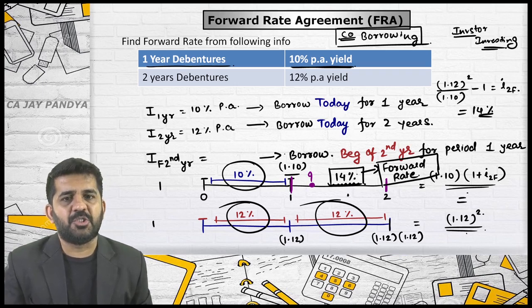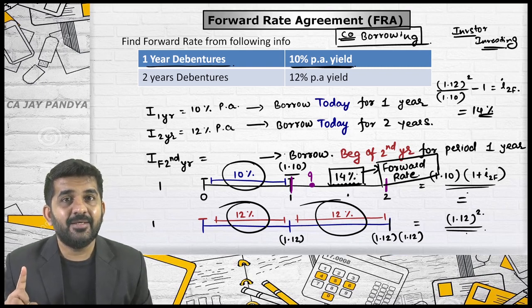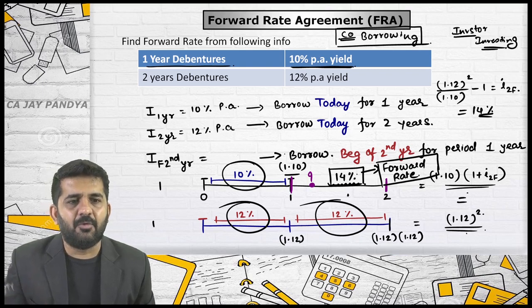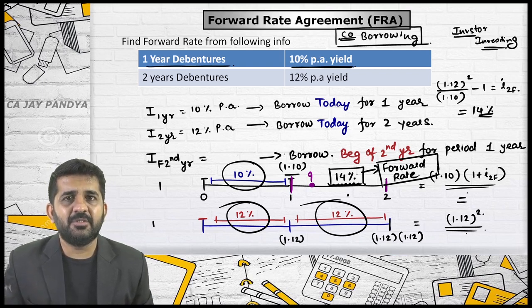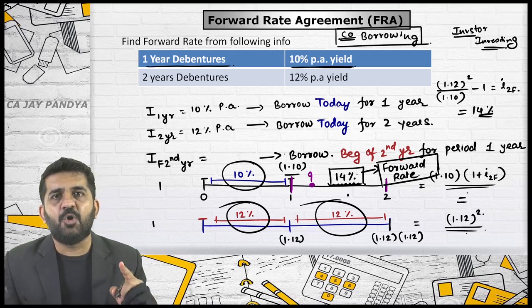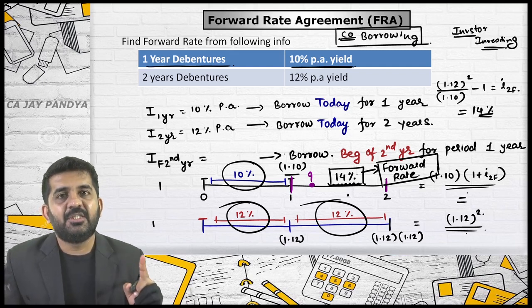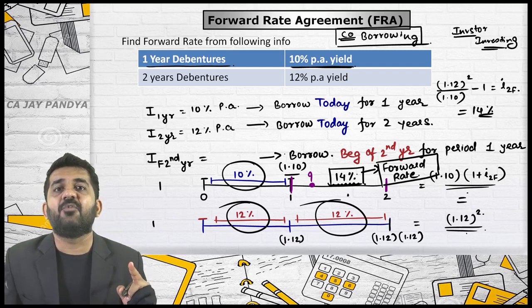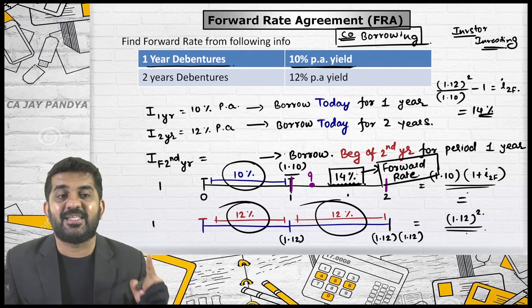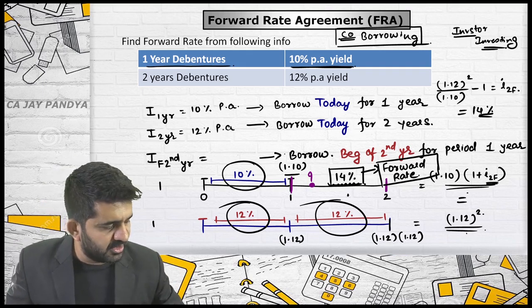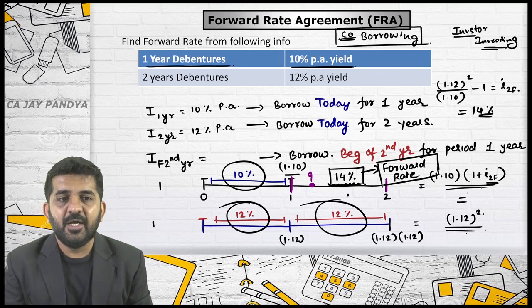On 1,000 rupees you will be getting 14%, if you are investing 1,000 rupees at the end of year one for 1 year. Why 1,000 rupees? Why not 100 rupees? Whatever you are investing, at the end of the first year or beginning of the second year, this is the rate of return you will be getting for 1 year. That is the second year. So this is nothing but the second year forward rate.